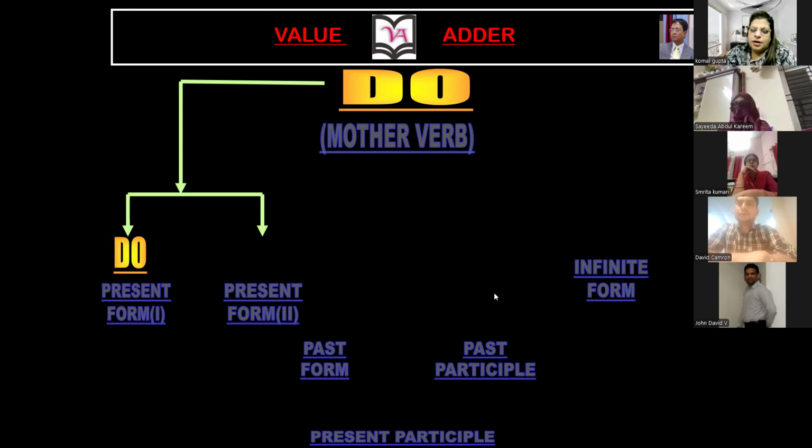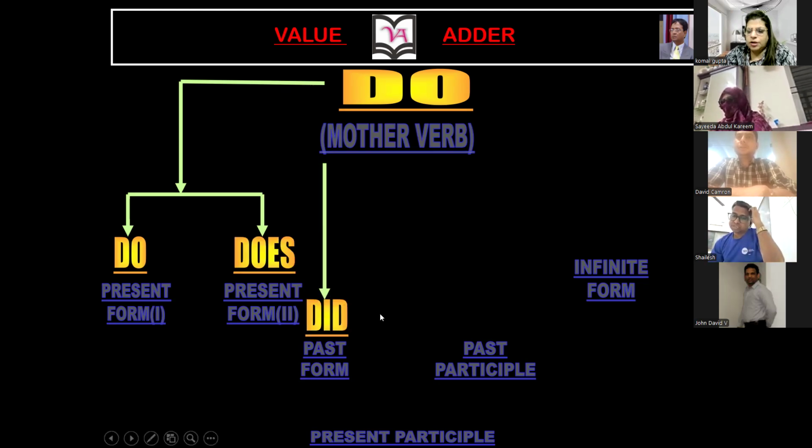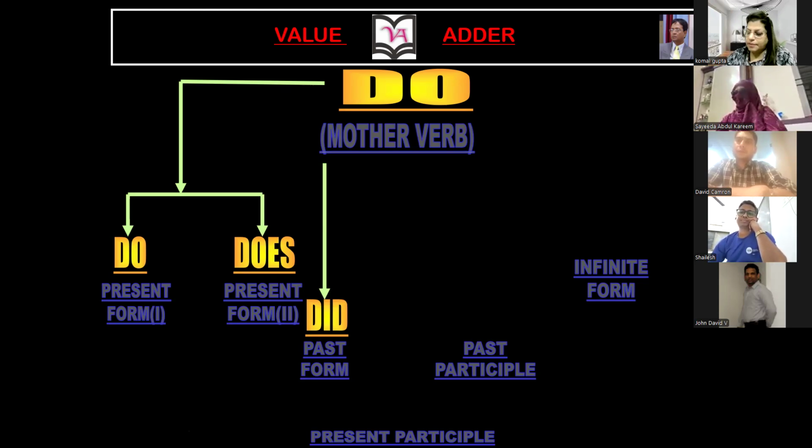So do का क्या हो गया? Does. Past form, we already know the second form of the verb that is called did. How to make the present participle? Please write down. How to make the present participle?